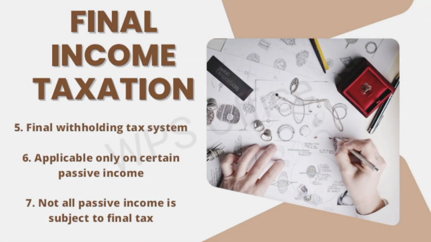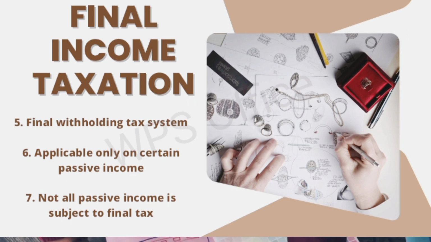Sixth, applicable only on certain passive income. Final income taxation is only applicable to specific passive income sources listed under the tax code. Seventh, not all passive income is subject to final tax. Not all items of passive income are subject to final tax, only those specified in the tax code.